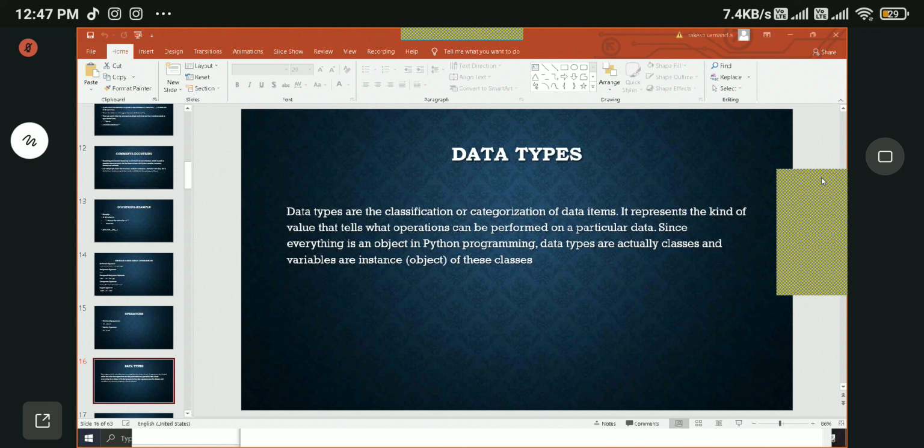So when we create a variable, that is basically an object of a particular class. Of course, we'll talk about classes and objects in OOP concepts, but if you are coming from any programming language background, you might already know what a class and an object are.